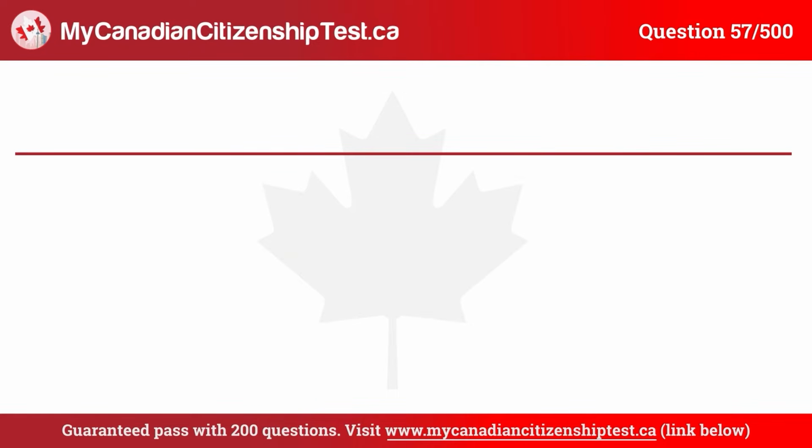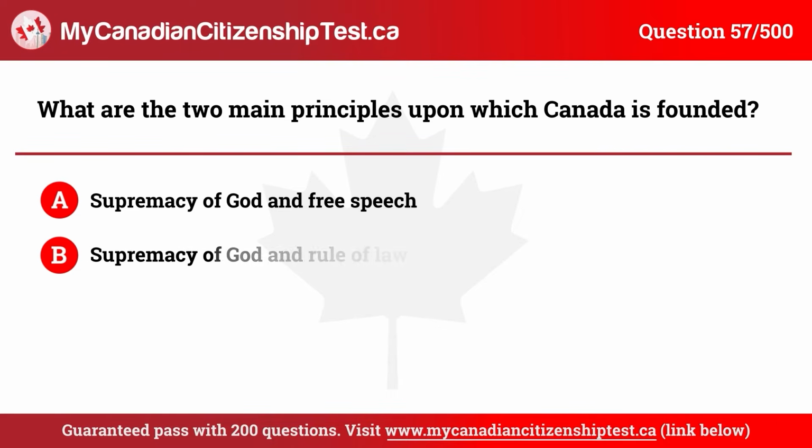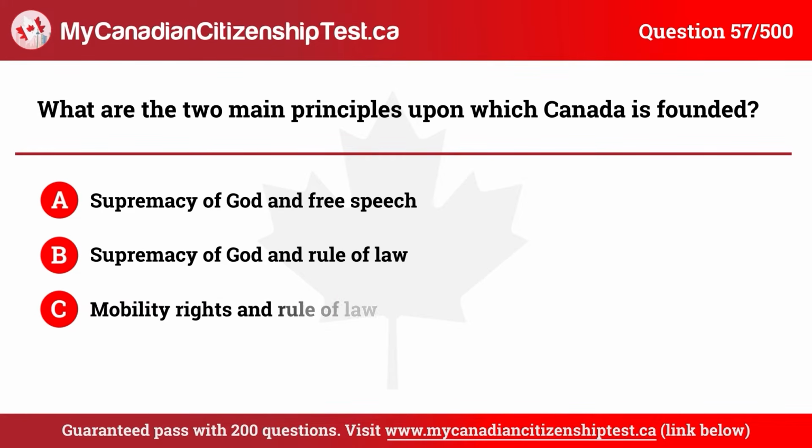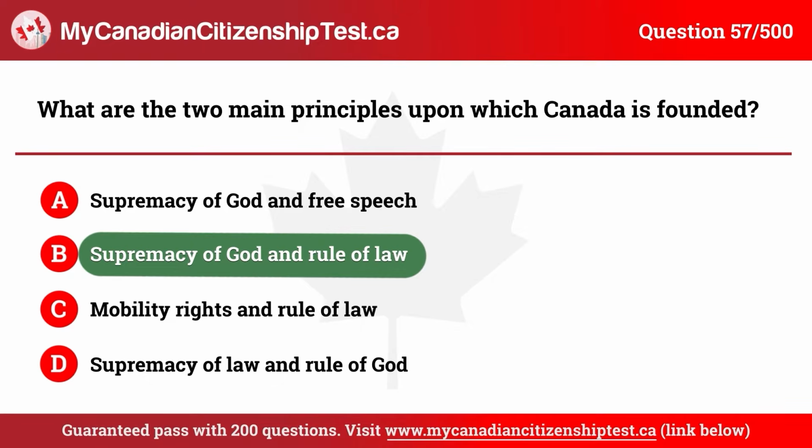Question 57. What are the two main principles upon which Canada is founded? A. Supremacy of God and free speech. B. Supremacy of God and rule of law. C. Mobility rights and rule of law. D. Supremacy of law and rule of God. The correct answer is B. Supremacy of God and rule of law.